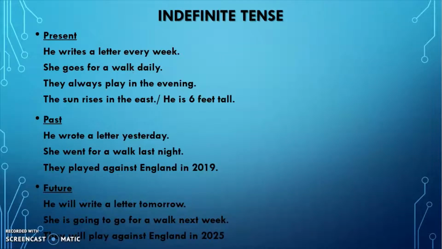It's a habit. So with goes, s is added to the verb. They always play in the evening. Always is also a word which shows continuity of habit, something that happens every day. The sun rises in the east. Again, this is a universal fact. So it is going to take the first form of the verb. He is 6 feet tall. So it's a fact. So it's also going to be in the present form.